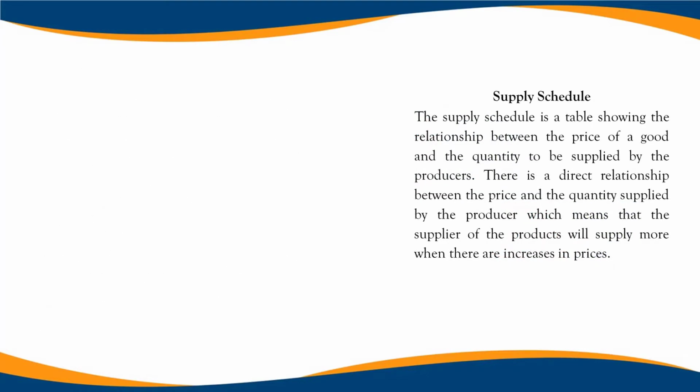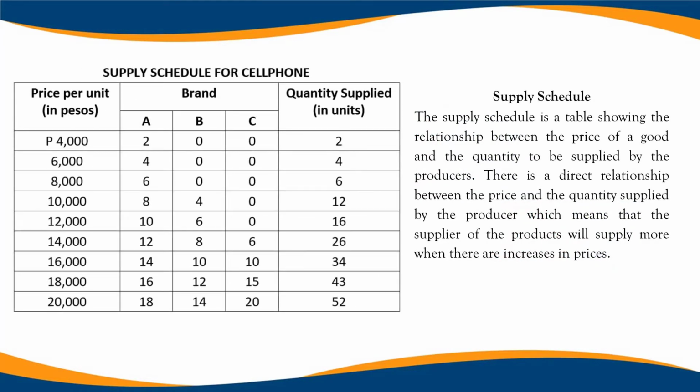Supply schedule. The supply schedule is a table showing the relationship between the price of a good and the quantity to be supplied by the producers. There is a direct relationship between the price and the quantity supplied by the producer, which means that the supplier of the products will supply more when there are increases in prices.